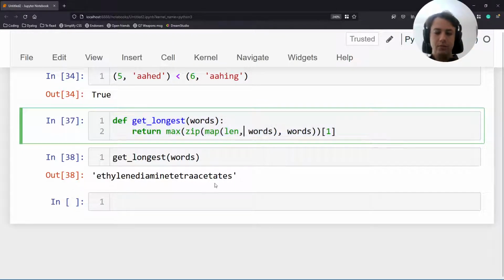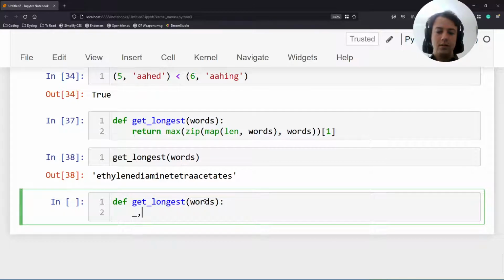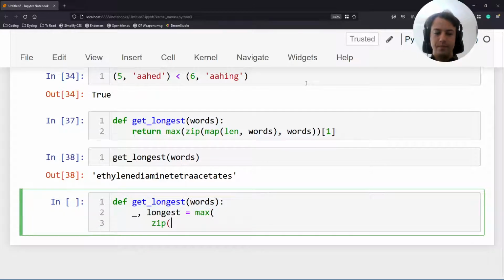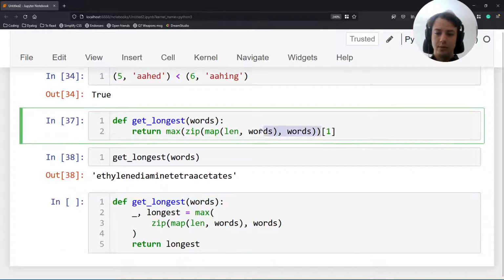So typically what I would do is write this in a slightly different way. I would unpack the tuple. I'm going to find the maximum of these tuples, and then I just return the longest. This evaluates to a tuple, and in here I'm indexing into it.